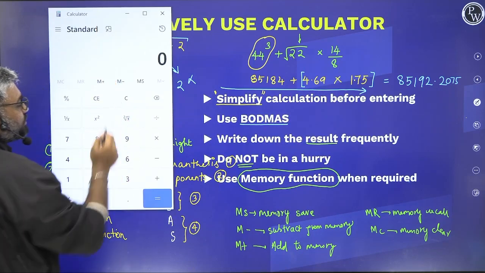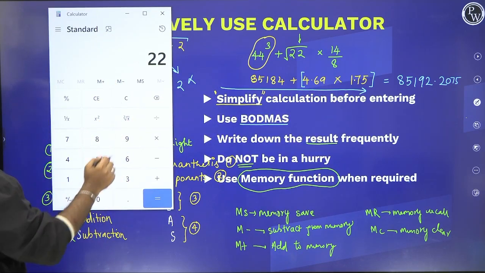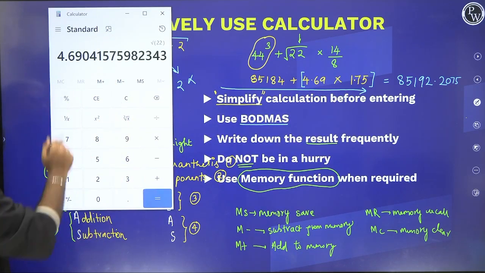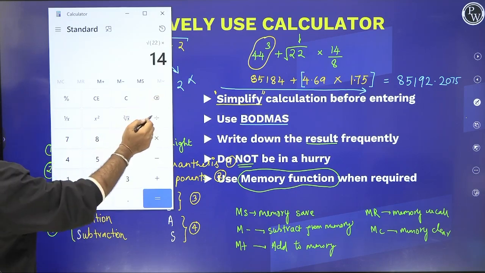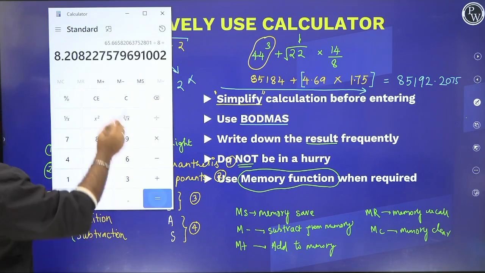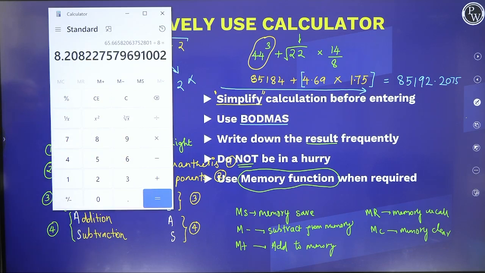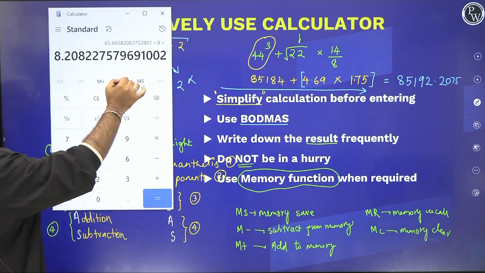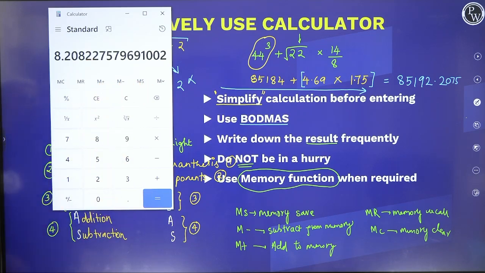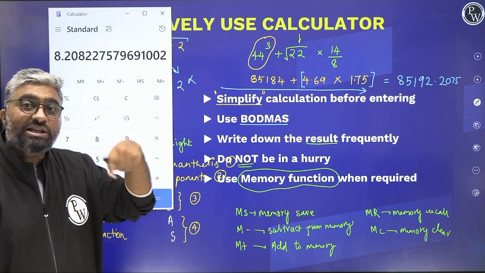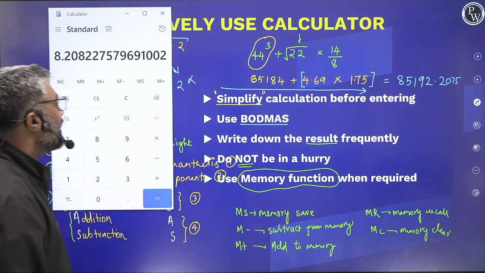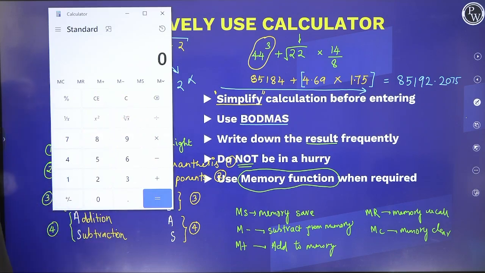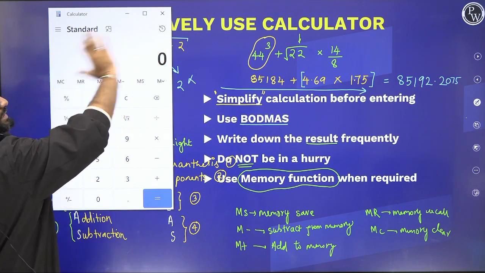So how am I supposed to do this? I have 22 ka square root, I have the value here. This gets multiplied by 14 and then gets divided by 8. I have this value now. Now what happens to this value? I save it in memory. I put it in memory. Now this value is already registered in the empty slot that I have in my calculator. Okay. I press on clear. The existing entry is cleared now.